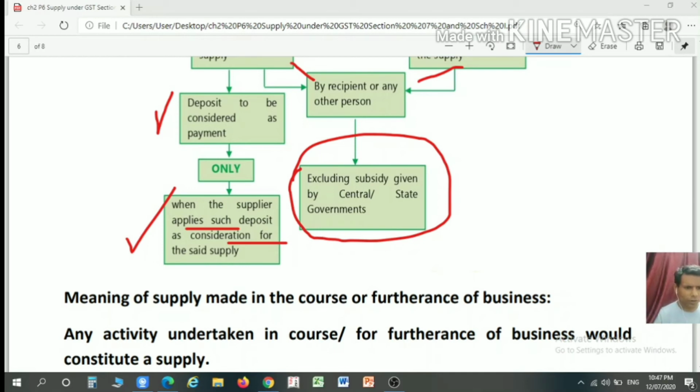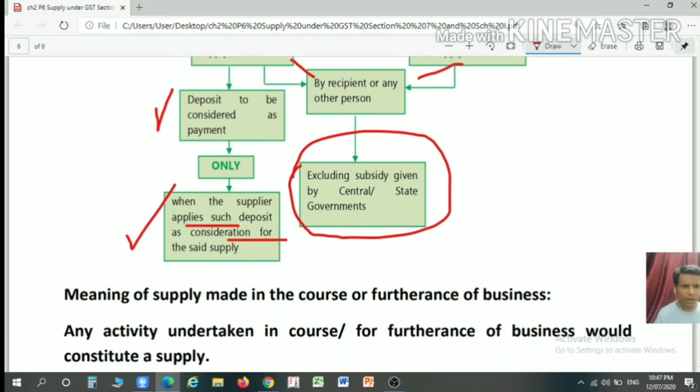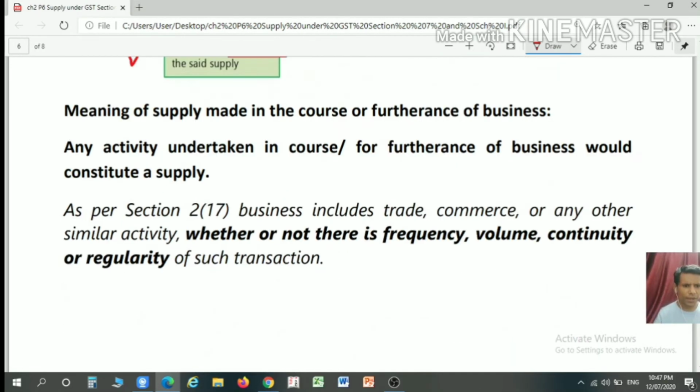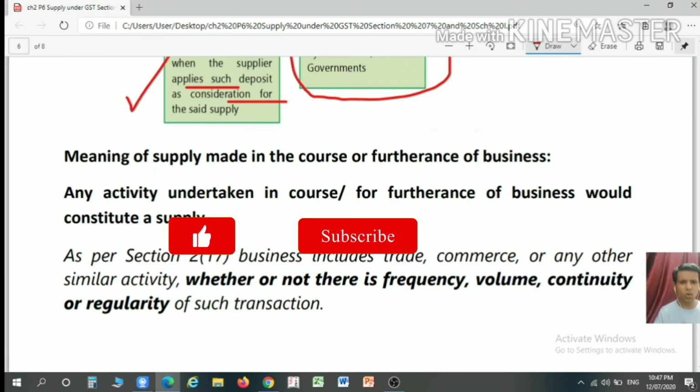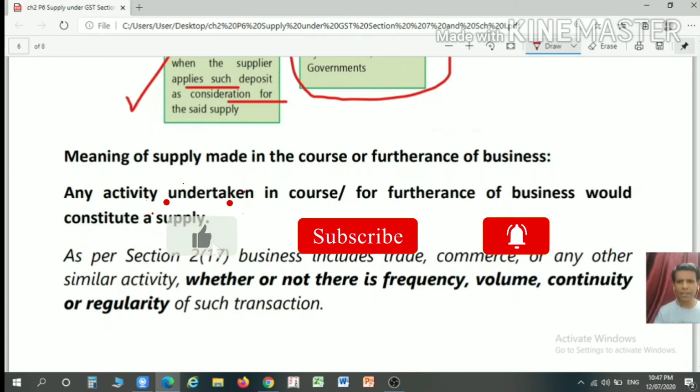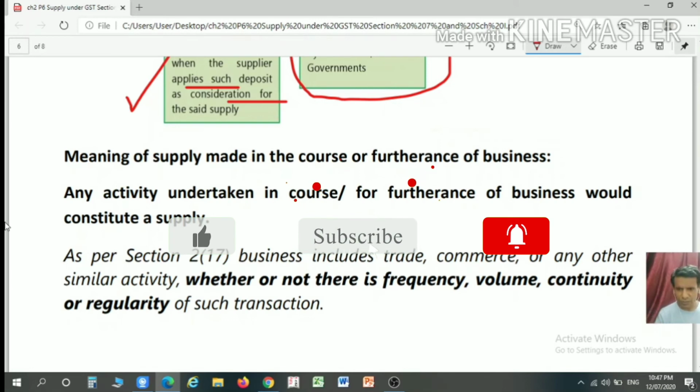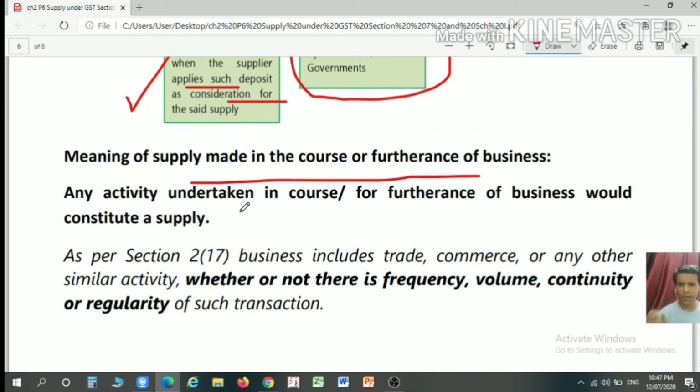Now we will discuss the meaning of business with various examples to correlate with the definition of supply. So the meaning of a supply made in the course or furtherance of business: any activity undertaken in the course or furtherance of business would constitute a supply if it is made with consideration as per section 7 subsection 1 clause A.